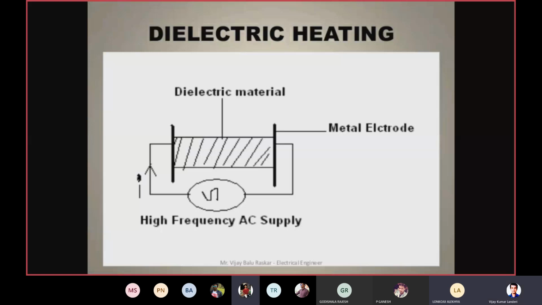The materials through which electricity does not pass are nothing but the dielectric materials. Okay, now keep your mics in off position.